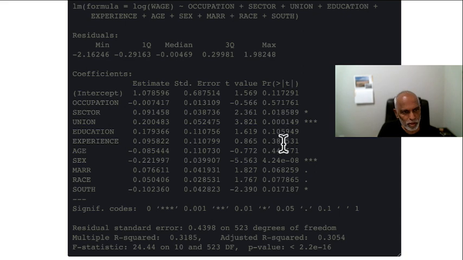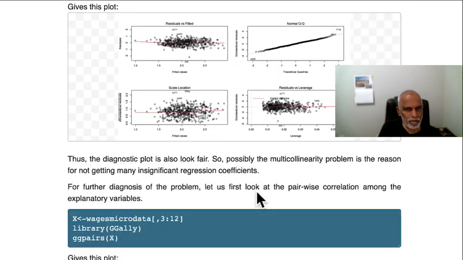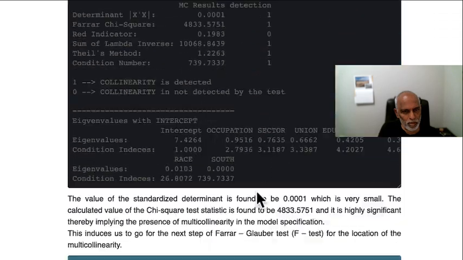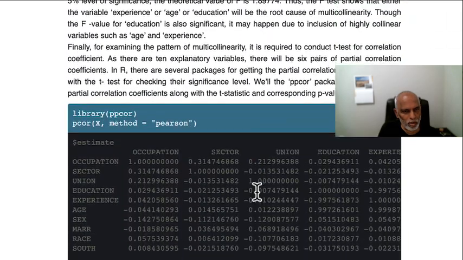Some of them are significant. That is, union and gender are significant. Marital status, race, and south region are also significant. But what happens is that these variables are highly correlated. So I'm going to go right away into this basic thing. Take a look at the correlation matrix here.